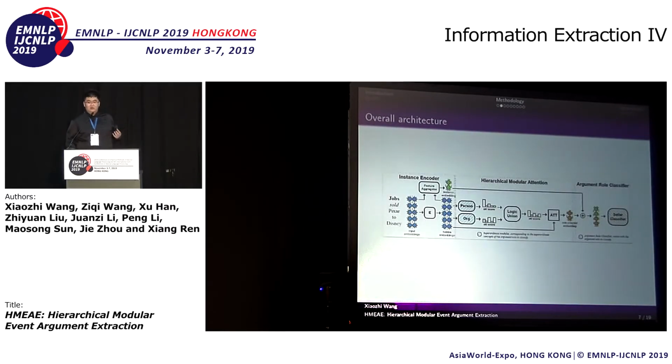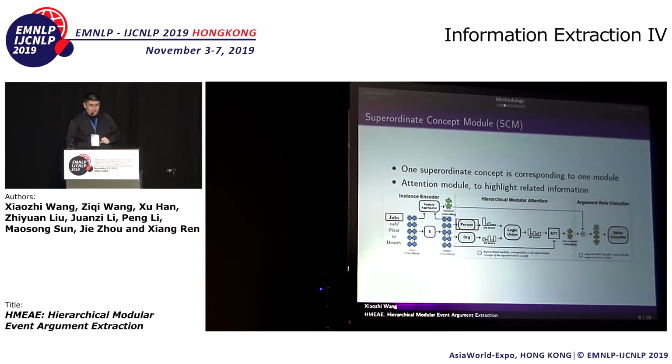Here is the overall architecture of our model, and I will introduce it in detail. First, the most important part, the superordinate concept module. We use one module for one superordinate concept. The module is essentially an attention module, which highlights the textual information related to the subordinate concepts.